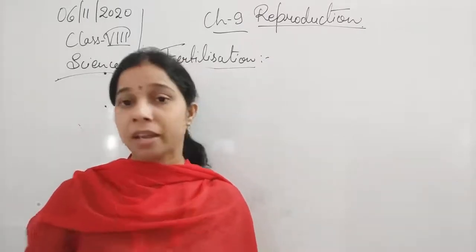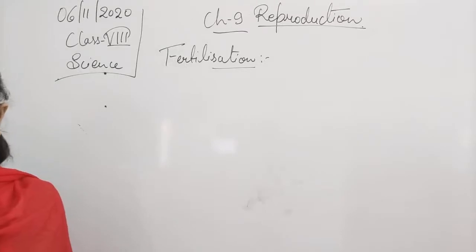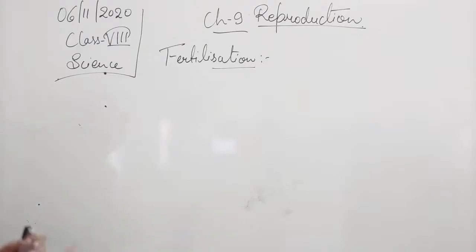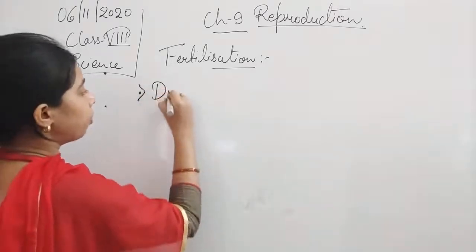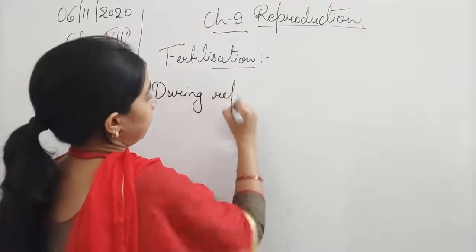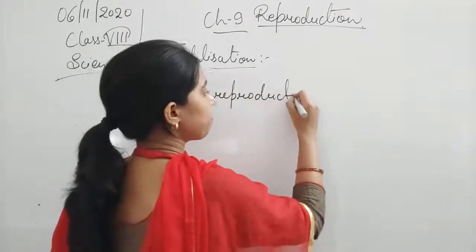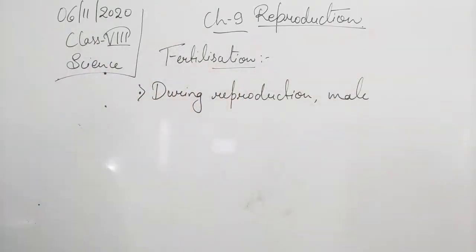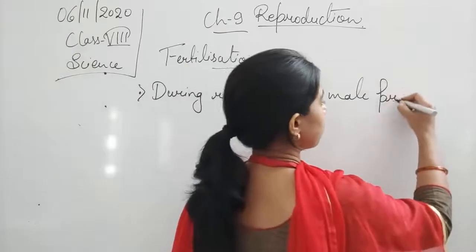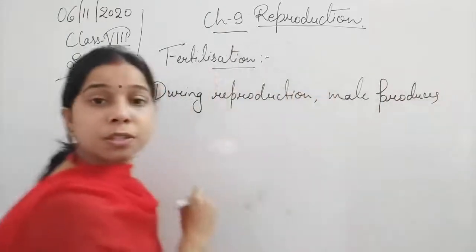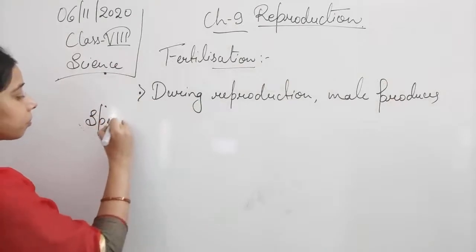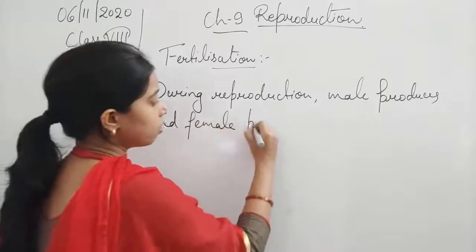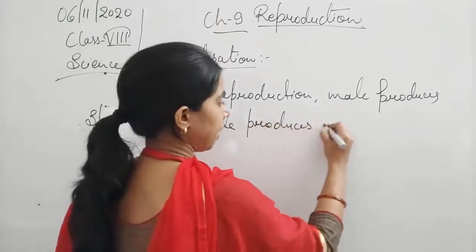So this basically happens in the process of fertilization. Let me write it with the help of points, and after that we will try to understand it again. You see, students, basically what happens during reproduction: the male produces sperms, and the female produces eggs.